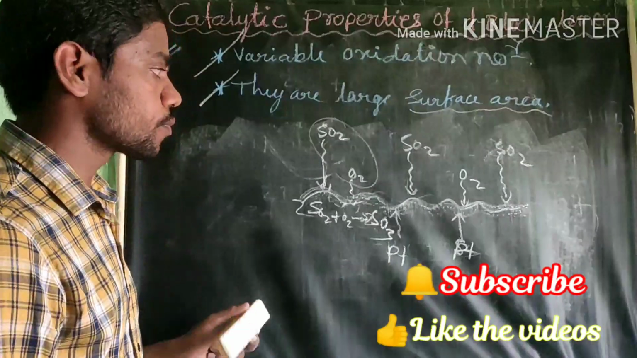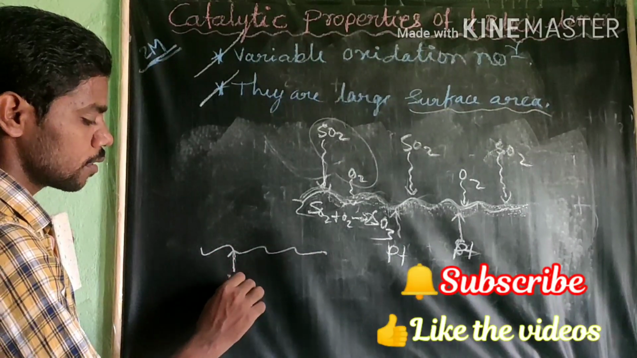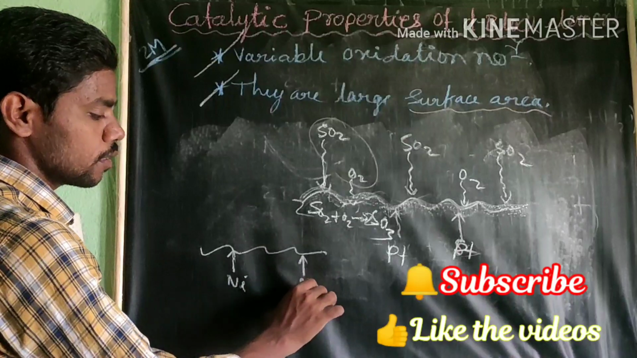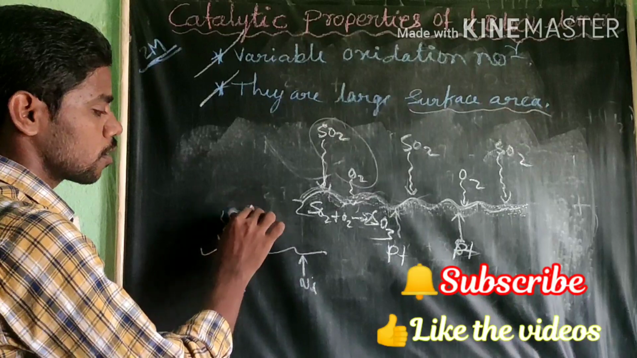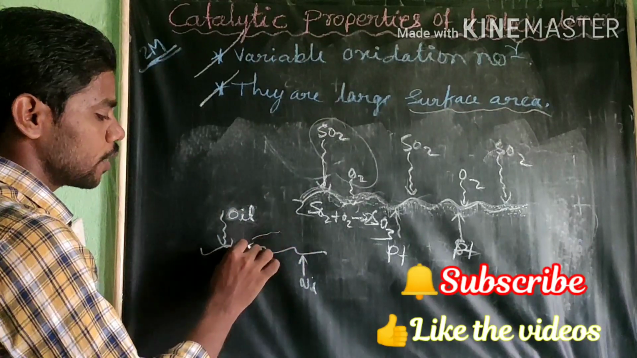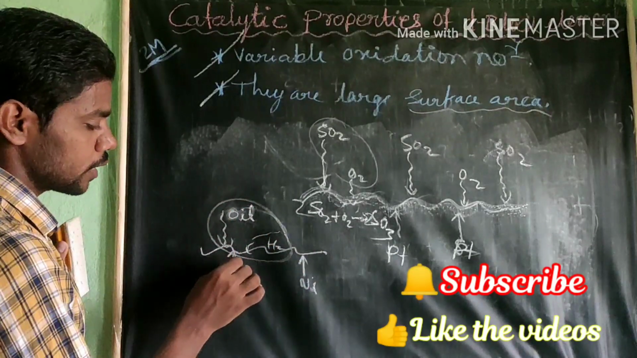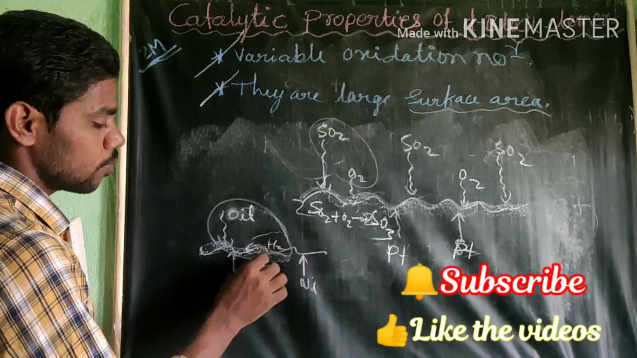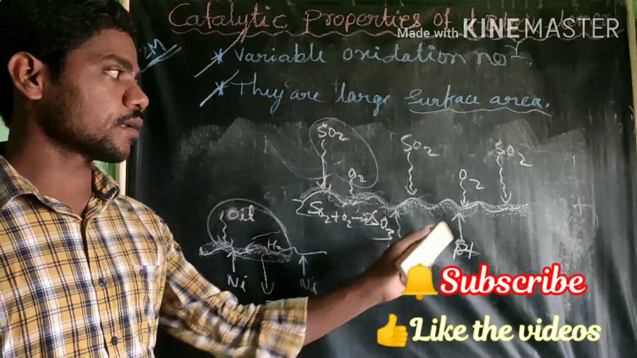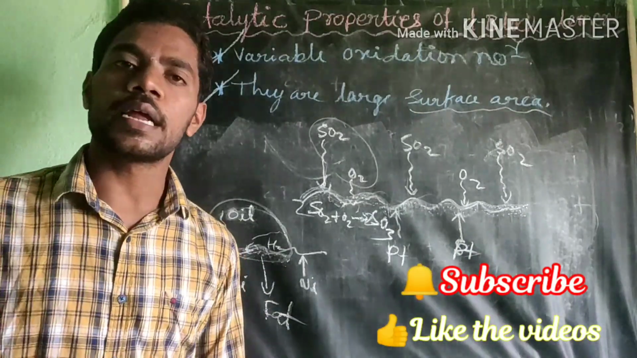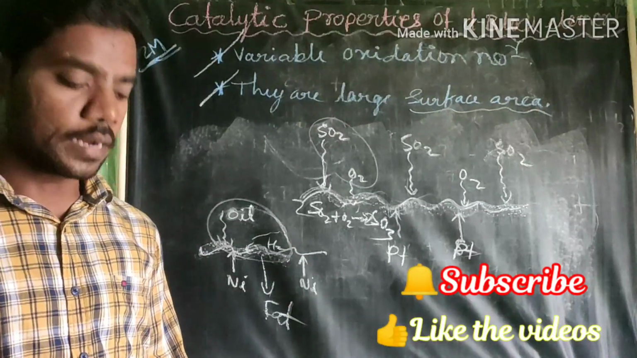Okay. Take one more example. This is a nickel surface. Here what happens, first oil comes, and next we provide some hydrogen on this nickel surface, and oil and hydrogen combine on the nickel surface and form fat. Therefore, due to this large surface only, these D block elements show catalytic property.